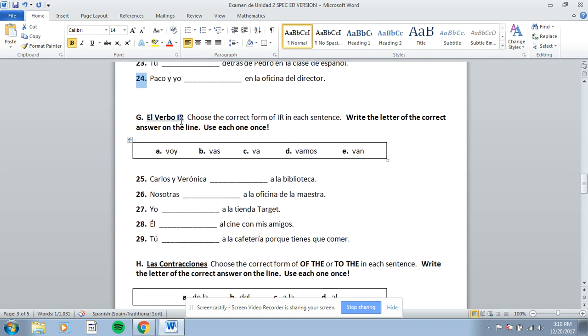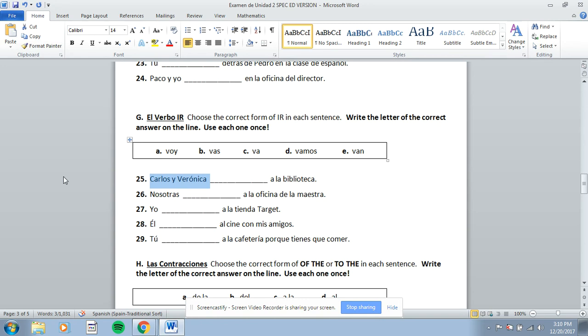El verbo ir, the verb ir, to go. Voy, vas, va, vamos, and van. Vais is missing, the vosotros form is gone, so it's just voy, vas, va, vamos, and van. You're going to do the same thing as you did up here, where you're going to pick each one only one time. So you look at who your subject is and think about which box it would go in.